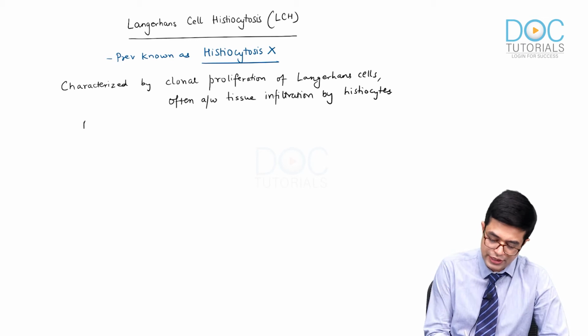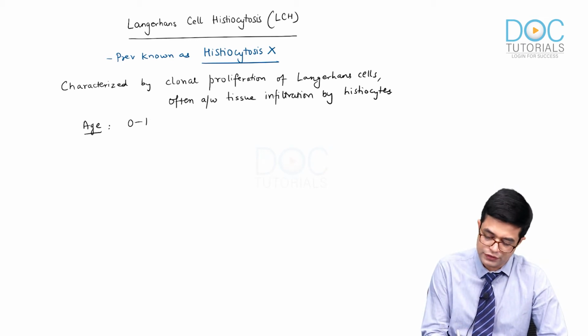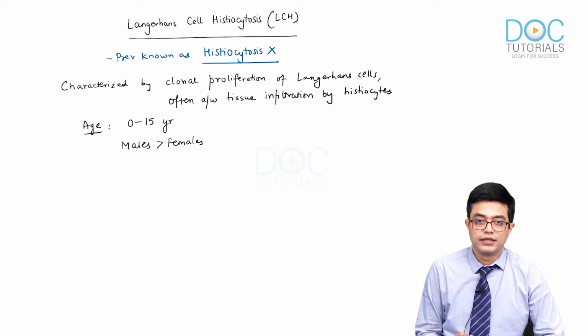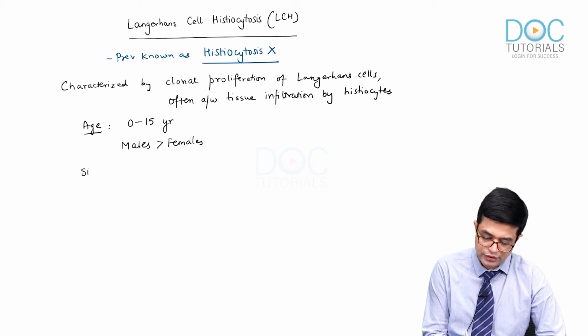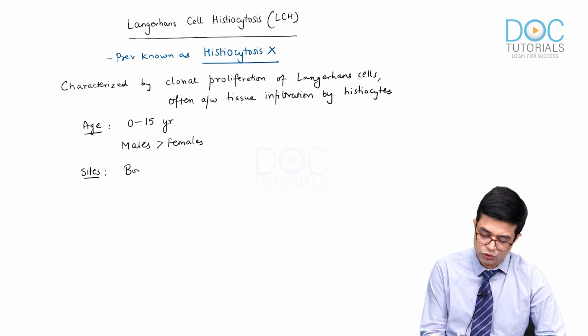What is the peak age during which this disease manifests? It occurs between the age of 0 to 15 years. So, it is a pediatric condition, and males are more frequently affected as compared to females. The sites of involvement in most cases are the bones.